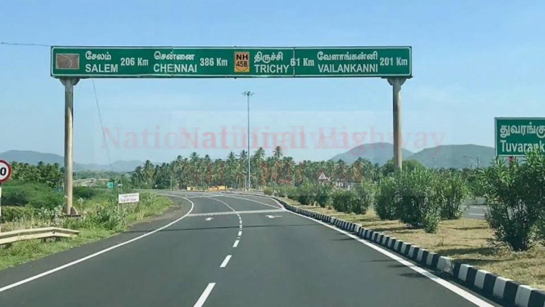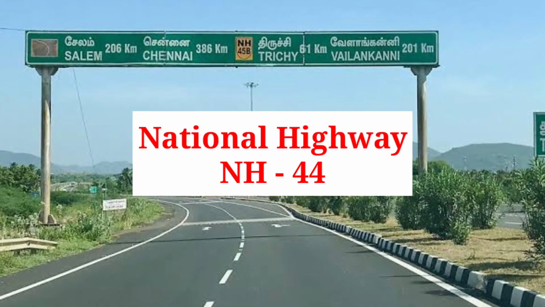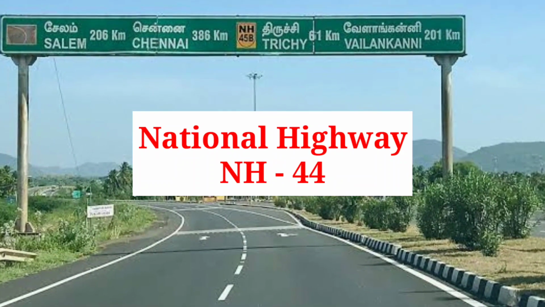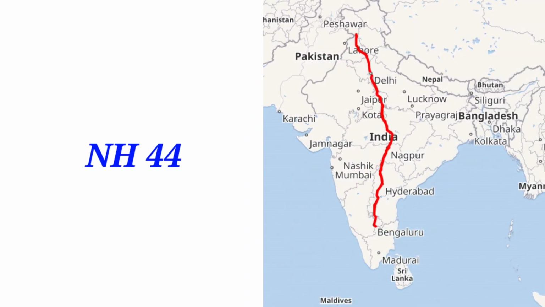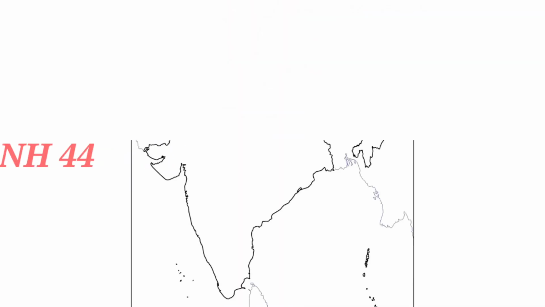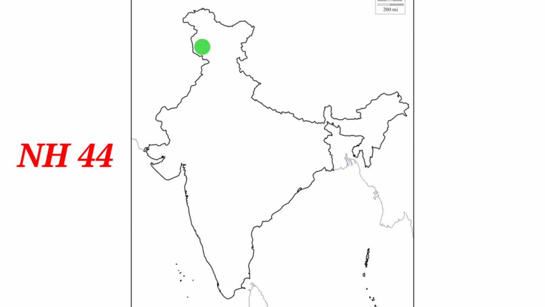First we are going to see National Highway NH44. How we can mark this place? Here, head of India, here Srinagar, nearby Uri.